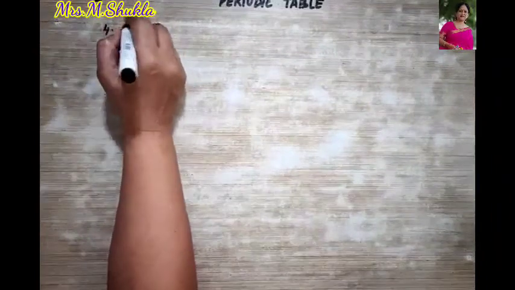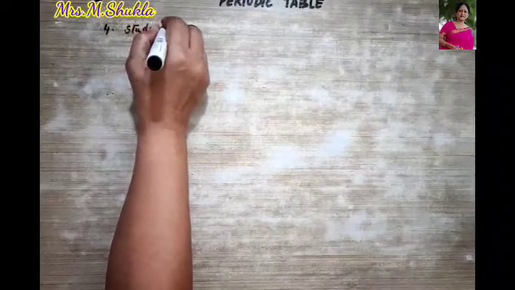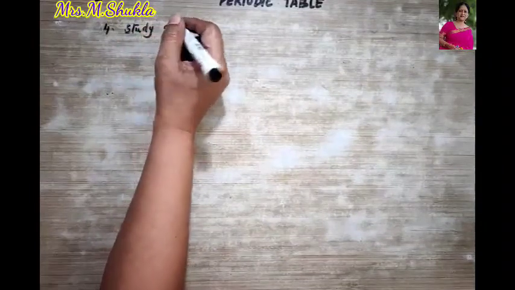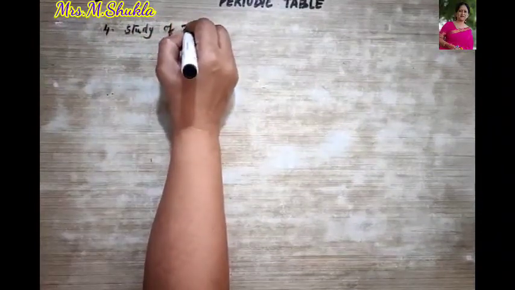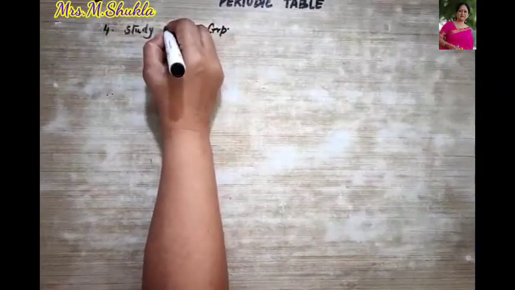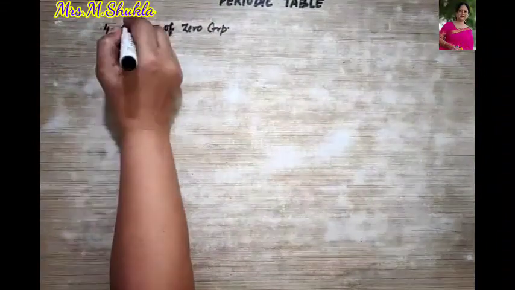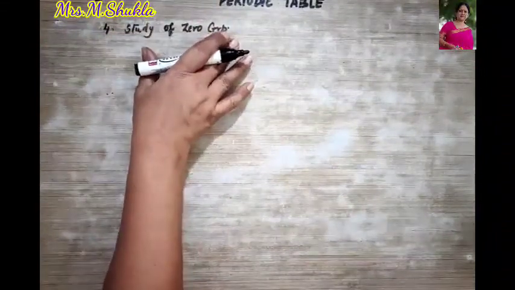The fourth one is the study of the zero group. So what elements are found in the zero group?